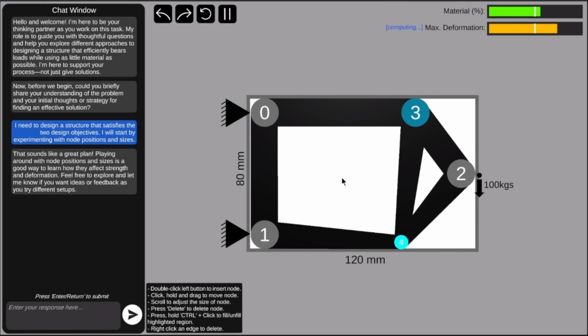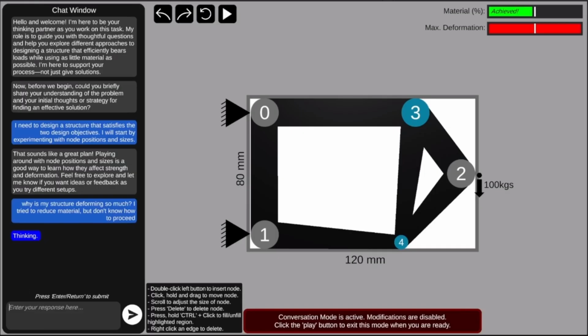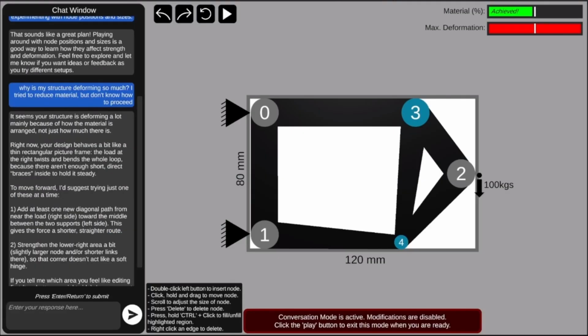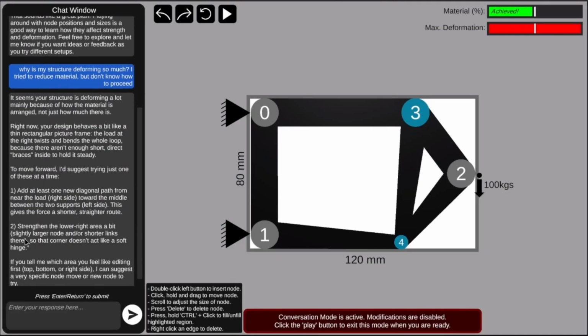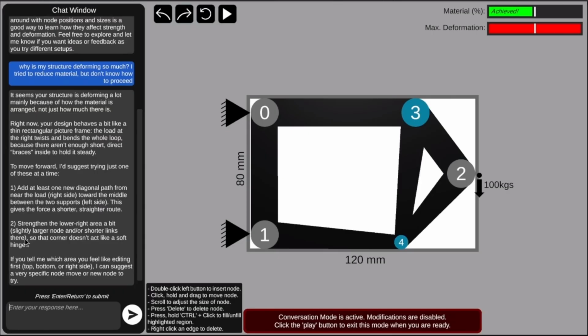For example, if I remove this truss element, I'm close to reaching my material objective. But now, the structure's deformation increases significantly. I'm not entirely sure why that happened, so I've asked the agent. Notice how it doesn't just give me a solution. It explains what's happening to help me reason about the change, and then suggests multiple different directions to explore.